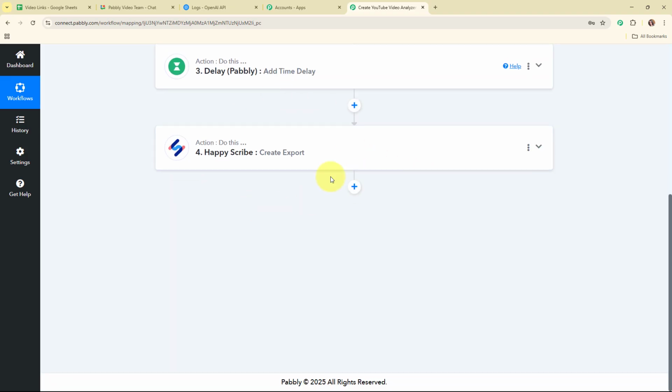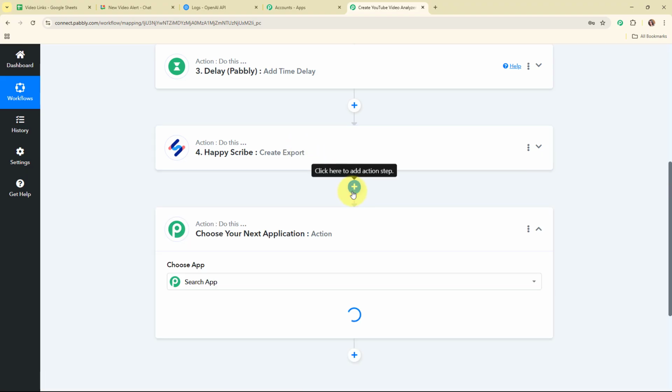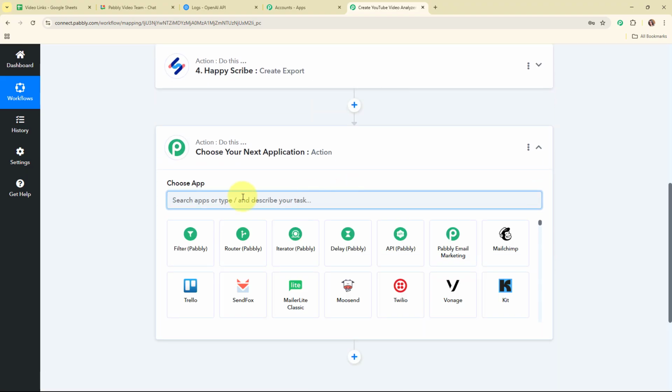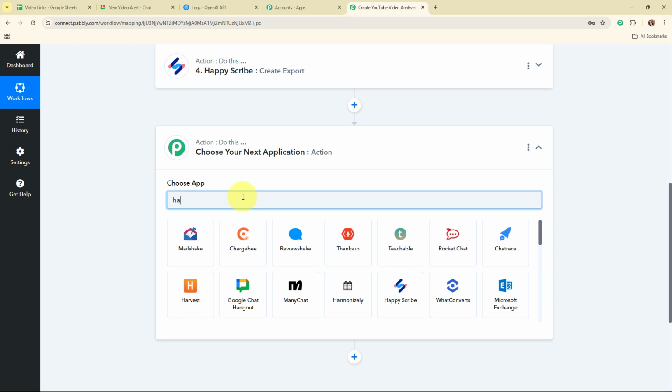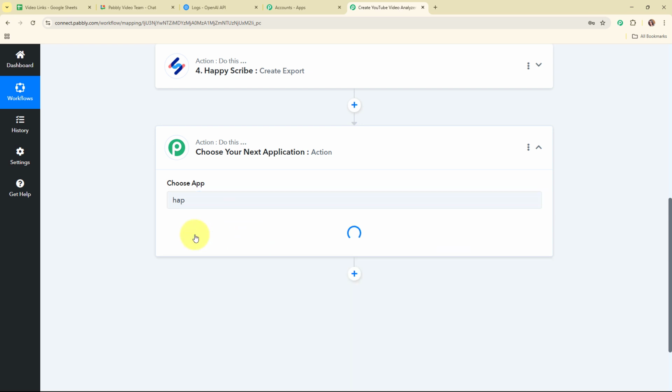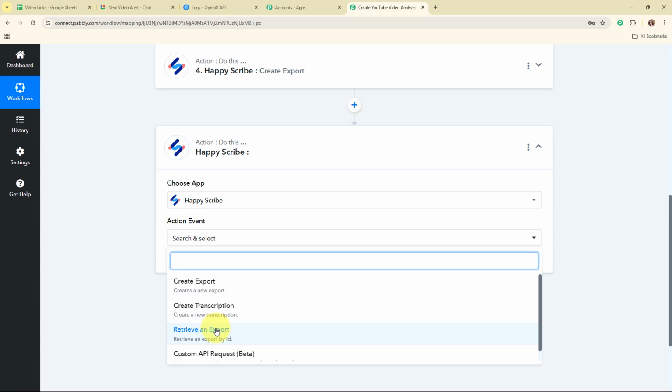Alright, so now after creating the export, we are going to retrieve this export. For that we are going to add another action step over here. And in this action step, again I'm going to select my action application as Happy Scribe. And this time I'm going to select my action event as retrieve an export.